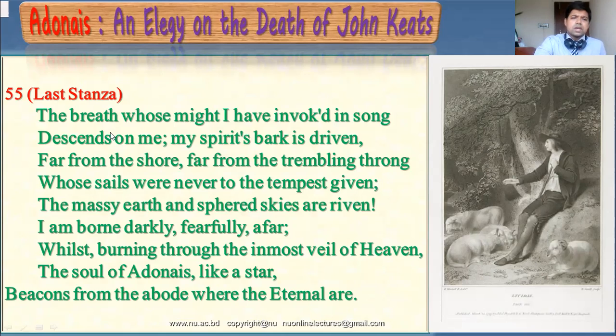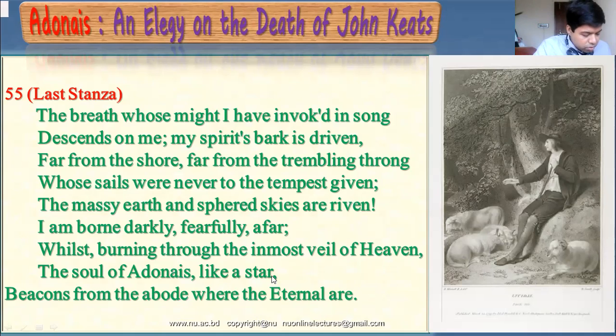Here the writer says that his thought should be far from these fearful general people, and he should be blessed with the spirit, so that he can easily reach the heavens, the spirit of heavens, like John Keats and like Adonais. And at the last he says the soul of Adonais is like a star.